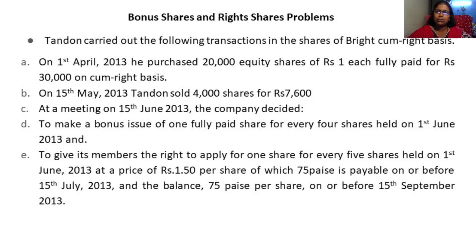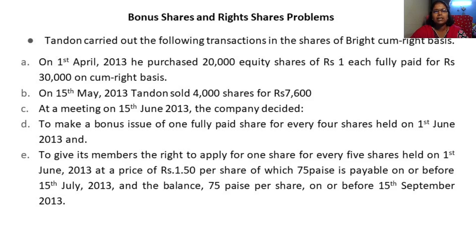So 20,000 shares of rupees 1 each he bought for 30,000. On 15th May 2013 Tandon sold 4,000 shares for 7,600. So on 15th May, that is the next month, he sold 4,000 shares for rupees 7,600.